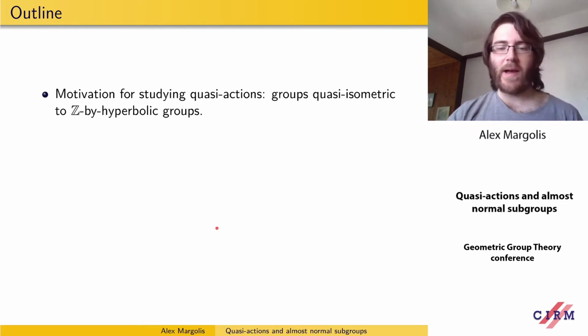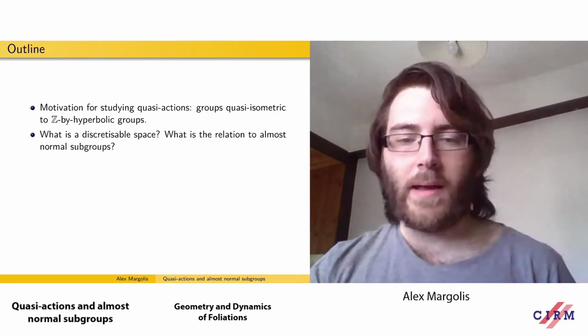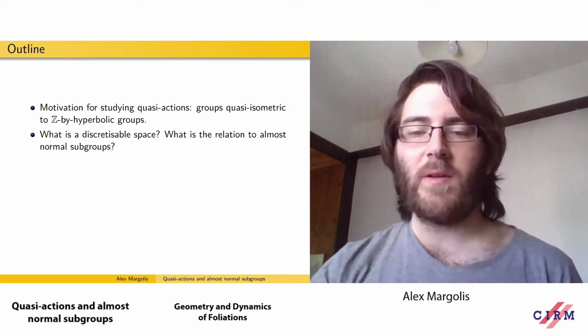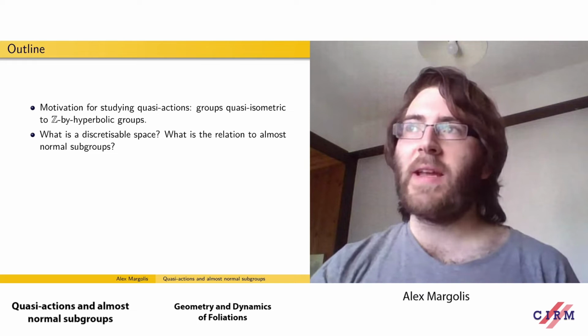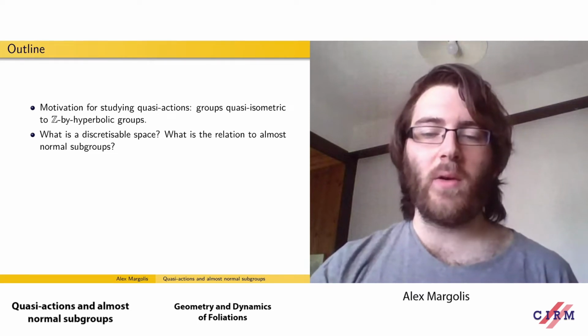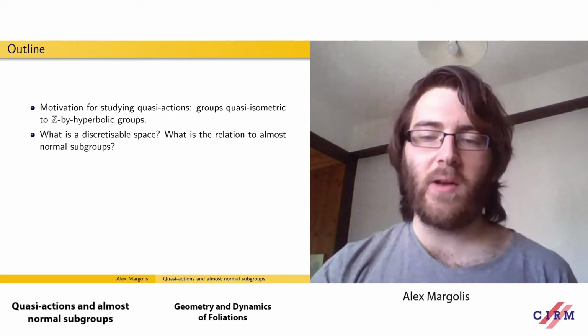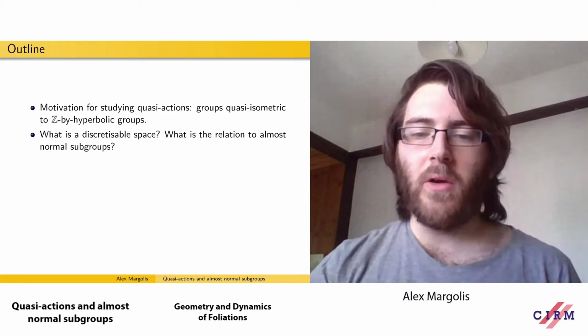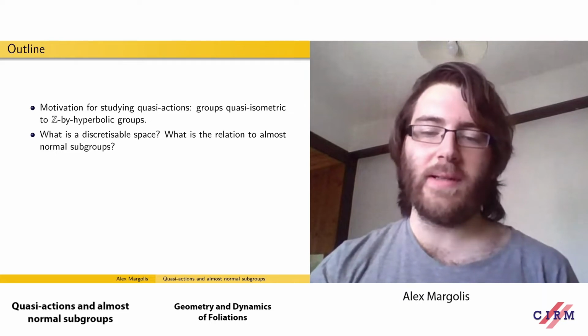And I'm going to be talking about the class of Z by hyperbolic groups. Then I'm going to talk about the central notion in my talk, the notion of a discretizable space. These are spaces which are coarsely discrete in the sense that every co-bounded quasi-action acts in a discrete way on the space. And once you have such an action, you have an almost normal subgroup, which is quite interesting.